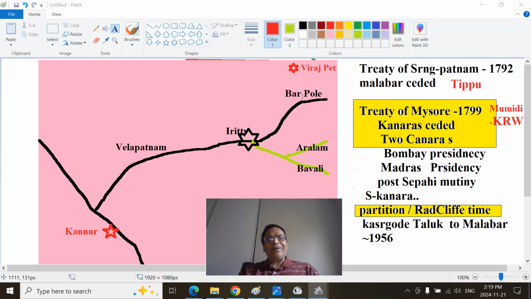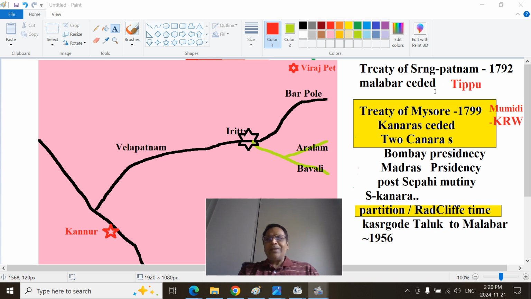That is the Barapole River. They all join near Iritty. Then the river becomes the Iritty or Valapattanam River. So this is Virajpeta town in Kodagu district. By the Treaty of Seringapatam in 1792, Tipu gave Malabar to the British.